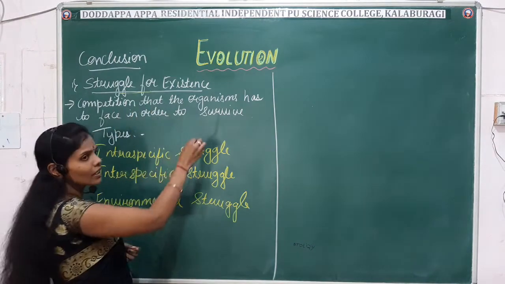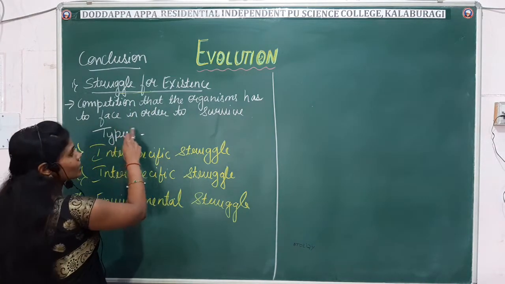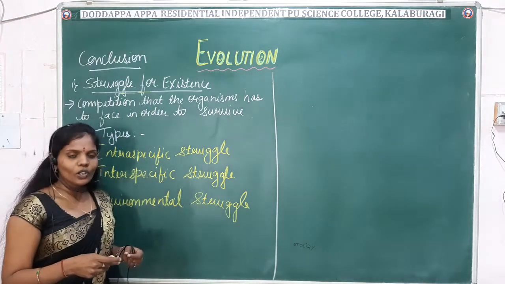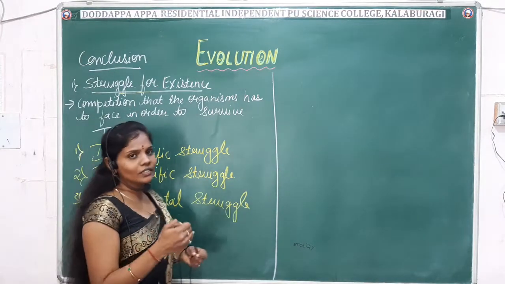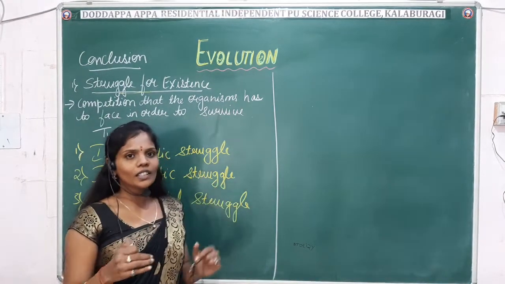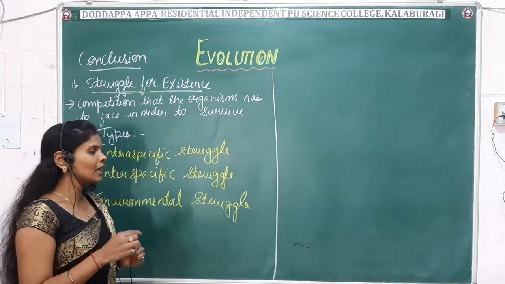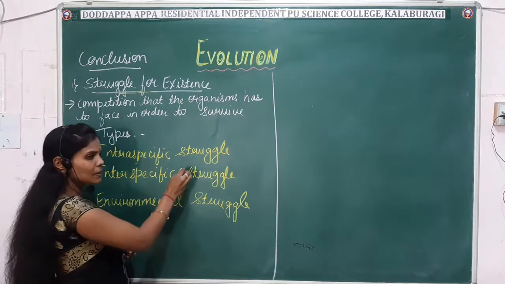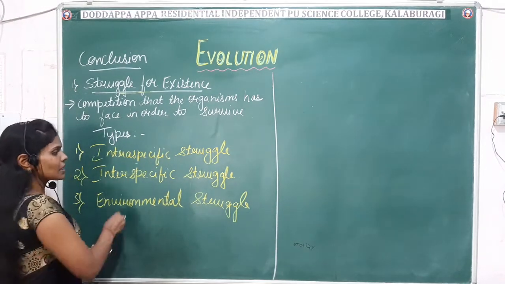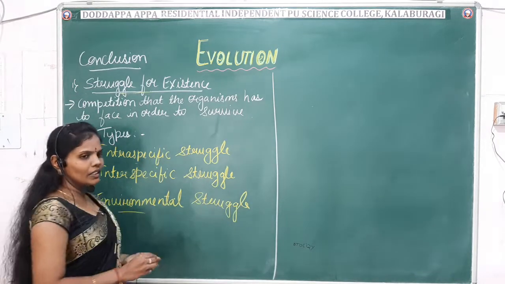The competition that the organism has to face in order to survive. Okay. So again here, based on these definitions, it is further classified into three types: intraspecific struggle, interspecific struggle, and environmental struggle.